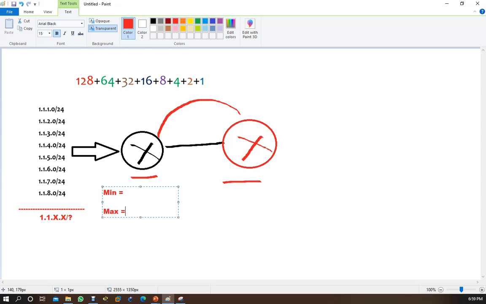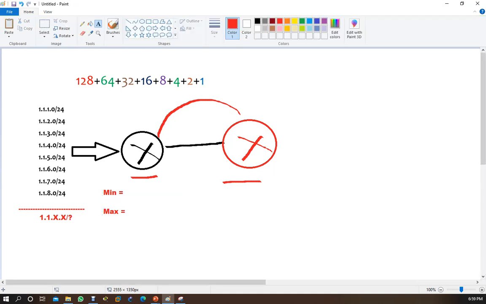My minimum is starting as 1 and my maximum is 8. So how many numbers do you need if you count from 1 to 8? The minimum is 1 and the maximum is 8. Now you have to find this number in this list.